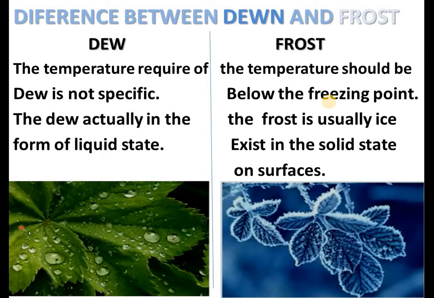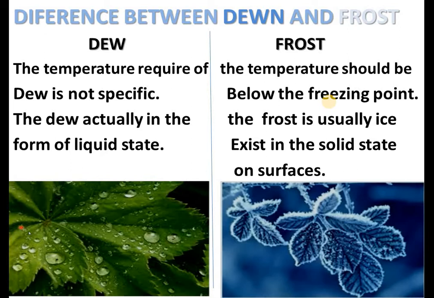It can take place at any temperature, and the dew is actually in the liquid state, while for frost, the temperature should be below the freezing point, and the frost is usually ice, existing in the solid state on surfaces.